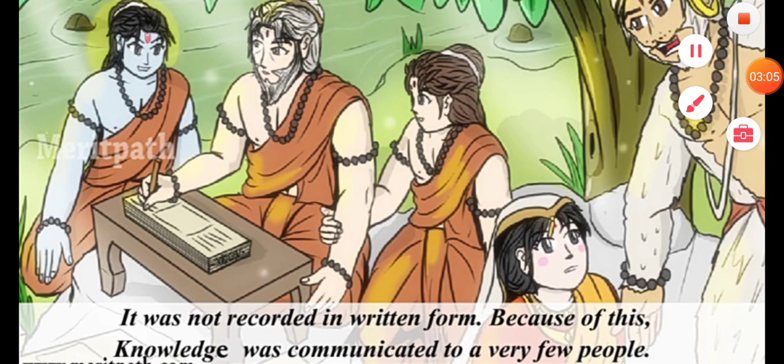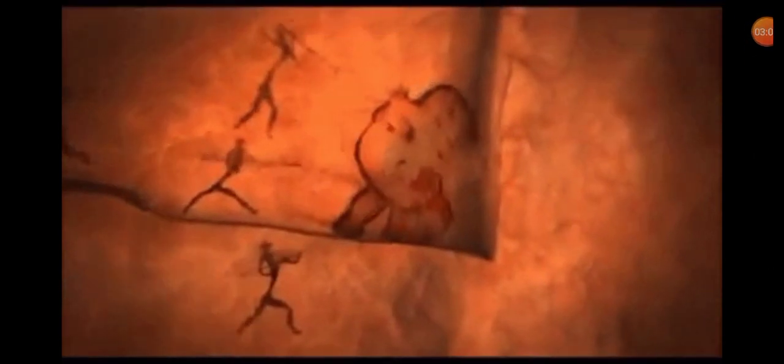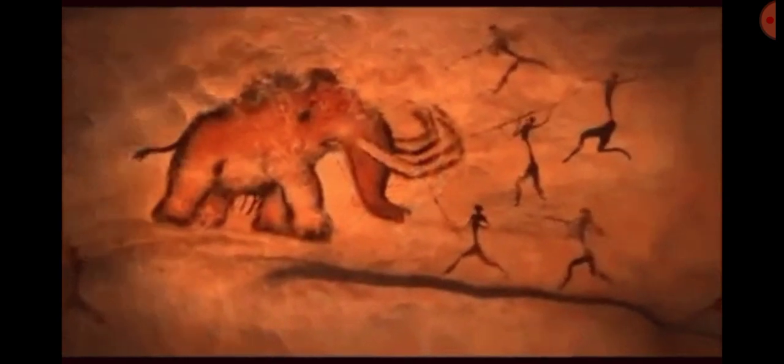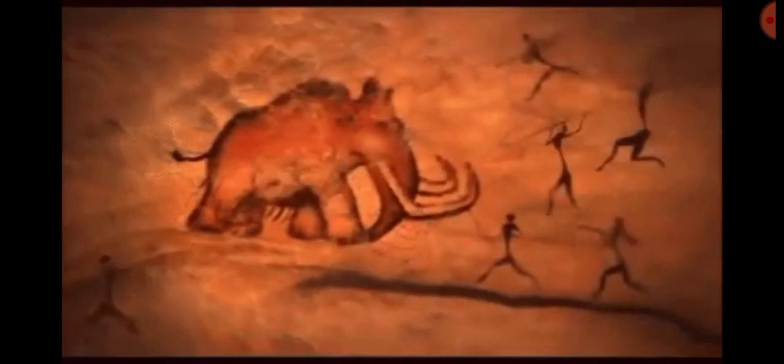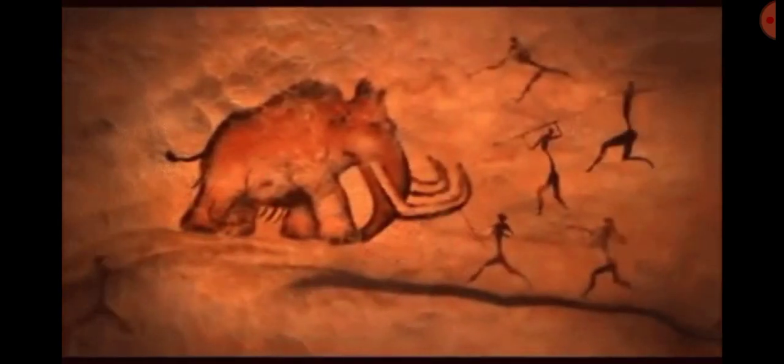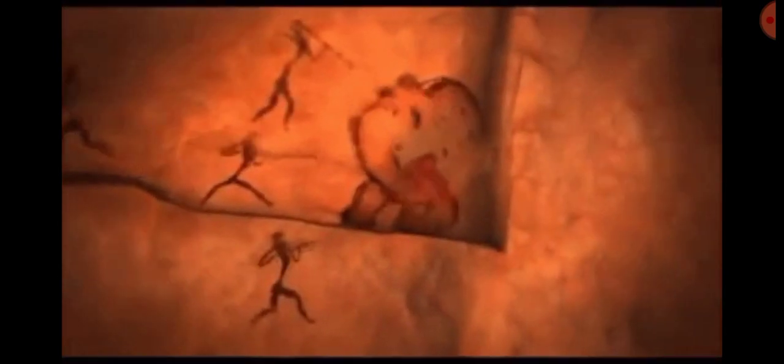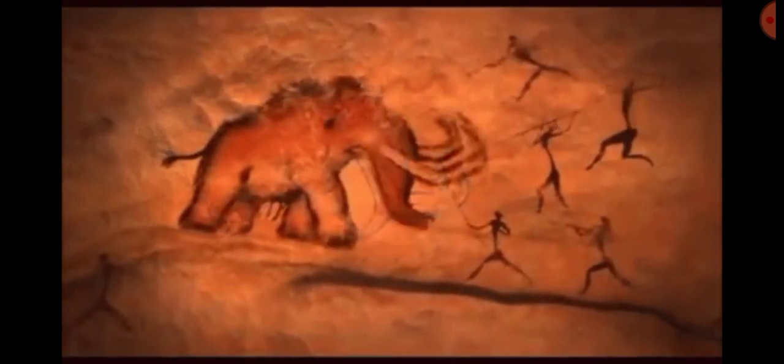Early human beings used to live in caves, and they expressed their feelings by drawing on the walls of the caves they lived in. They used to draw with pieces of burnt wood. Many of these pictures show people hunting animals, but it took a long time to draw things. So they gradually began to use symbols. Symbols led to the development of script.